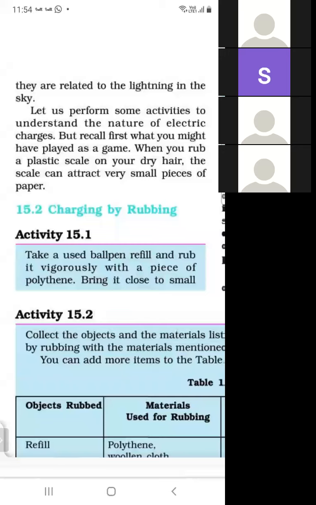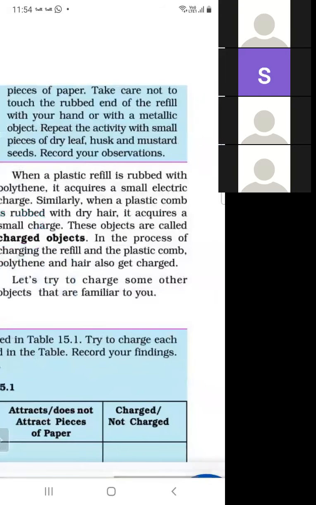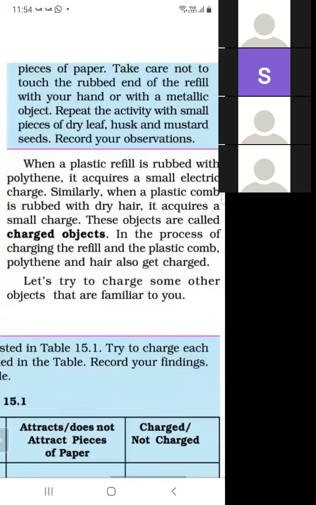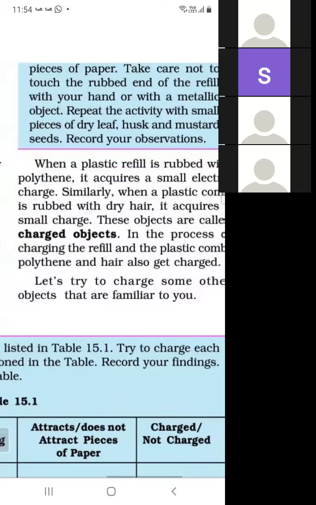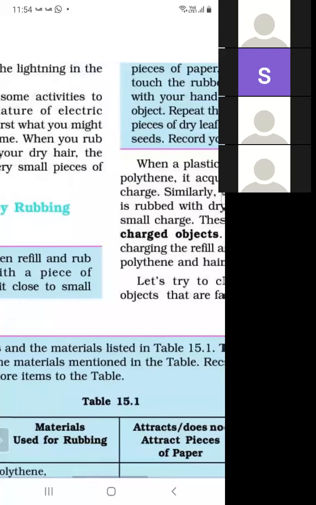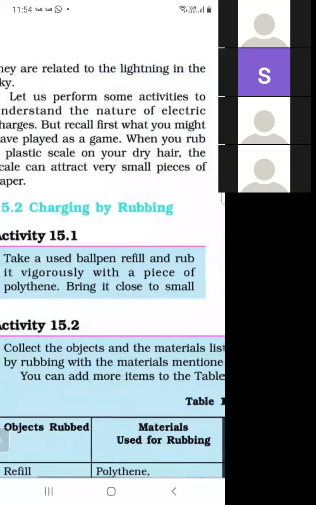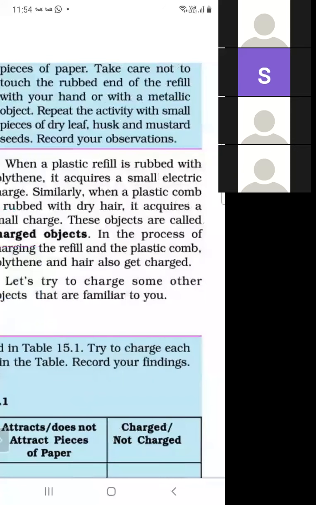Then we will rub this ball pen refill with the polythene and bring it close to small pieces of paper. If we rub this refill with the polythene, then this refill becomes charged, and then it attracts the small pieces of paper.